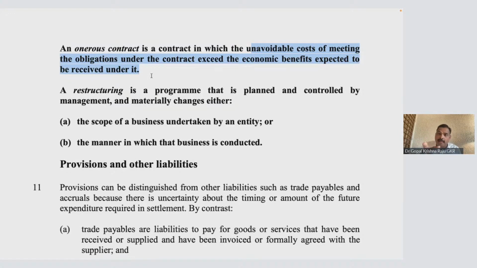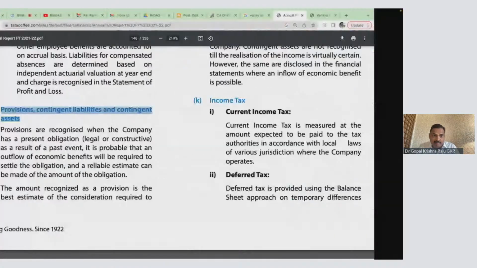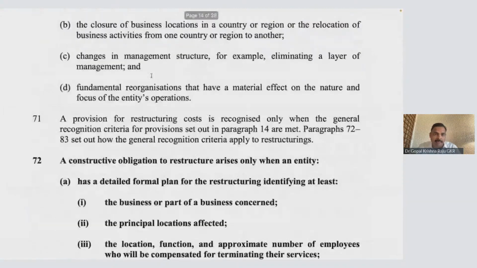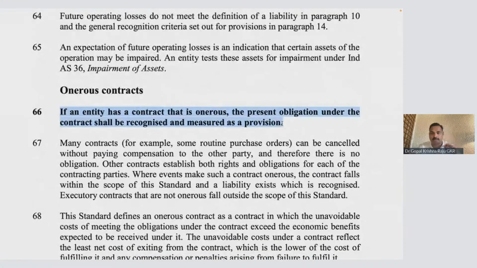Now, whether it has to be recognized or not, whether it has to be measured or not, we have a very clear paragraph, paragraph 66. If an entity has a contract that is onerous, the present obligation under the contract shall be recognized and measured as a provision. You have to create a provision because you very well know the cost of that contract is 150 lakhs, and the benefit you will get from that contract is 120 lakhs. So there is a loss of 30 lakhs, and you provide 30 lakhs in your books.